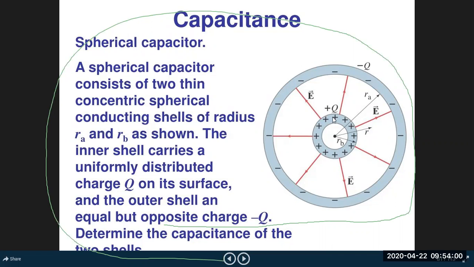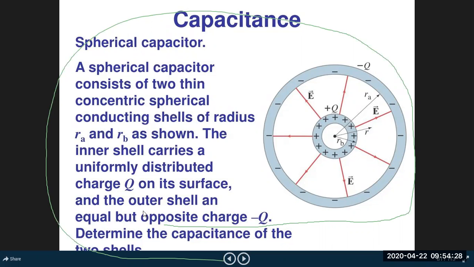As positive and negative are separated by some dielectric medium, therefore there must be a potential difference between the two shells, and hence it will act as a capacitor, a spherical capacitor. So for example, we can take inner sphere with radius RB and outer sphere with radius RA.